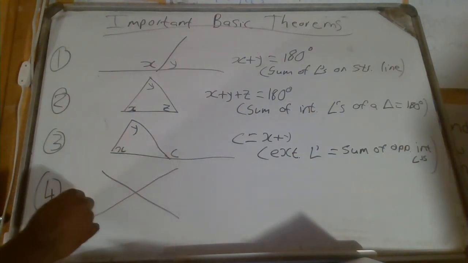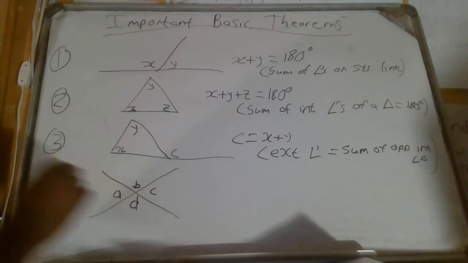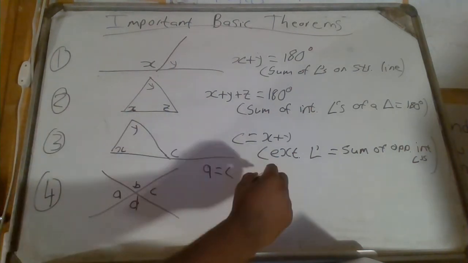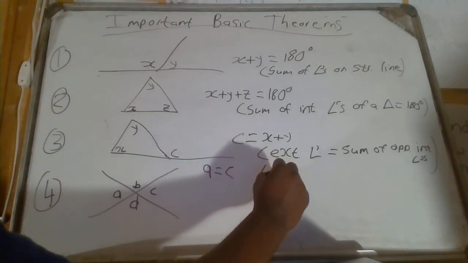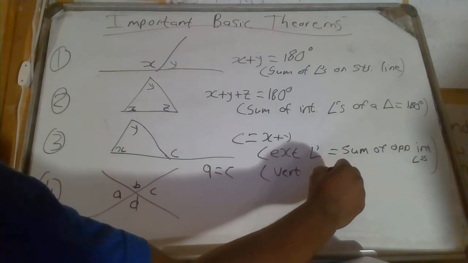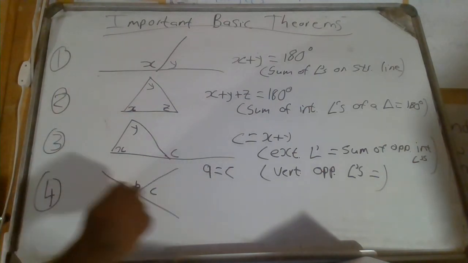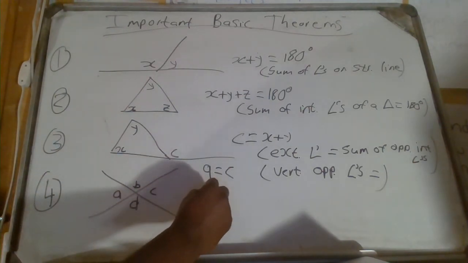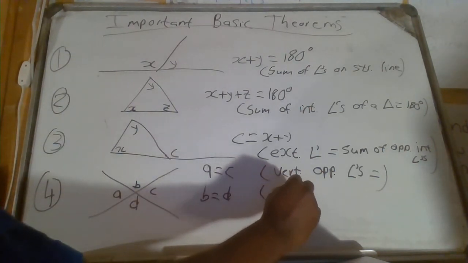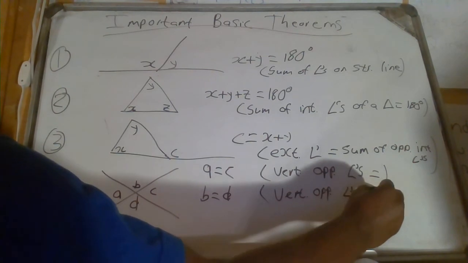And then lastly, number 4. If we have something like this, and then you've got A, B, C, D, then A is equal to C, and then the reason is vertically opposite angles equal, and then B is also equal to D. B is equal to D, same reason, vertically opposite angles equal. All right.